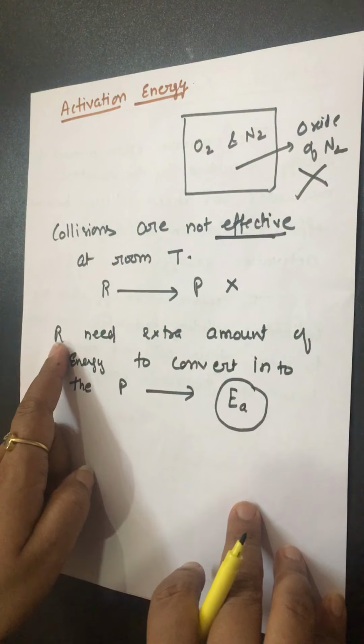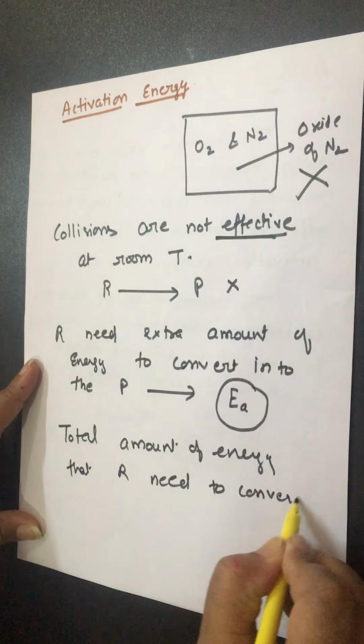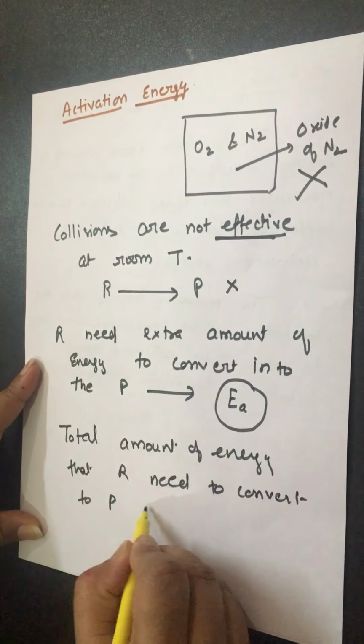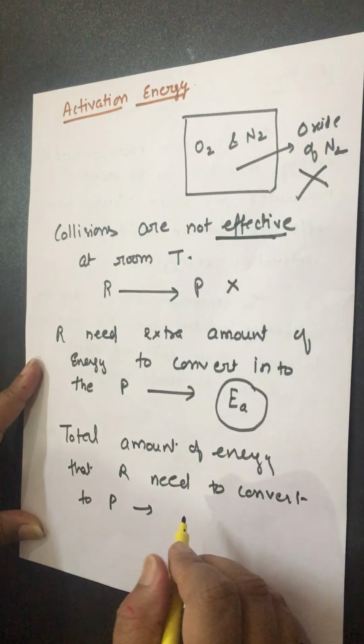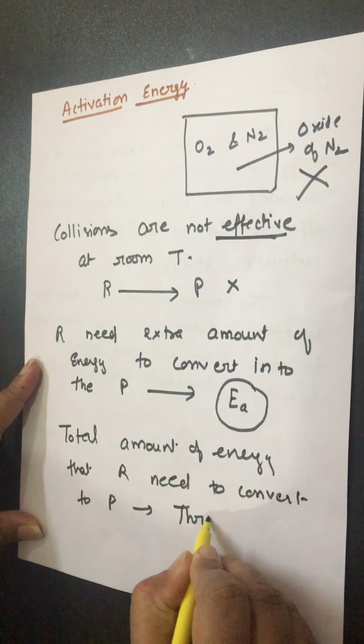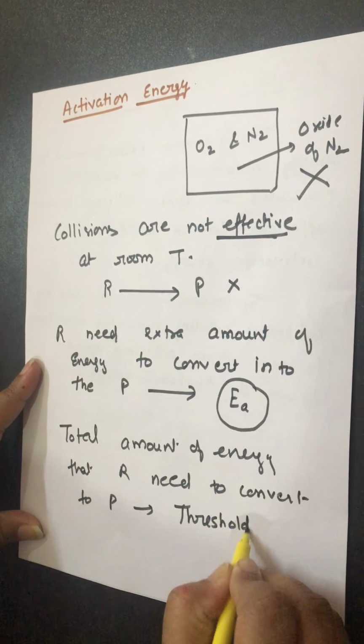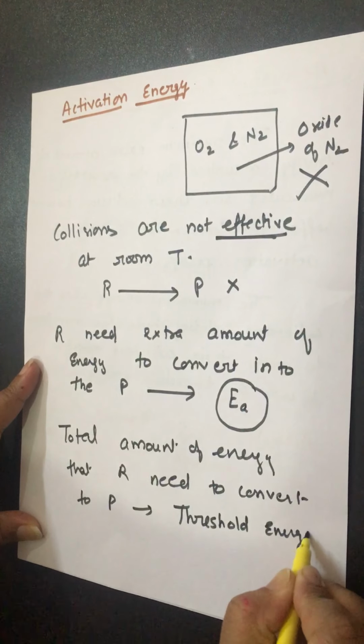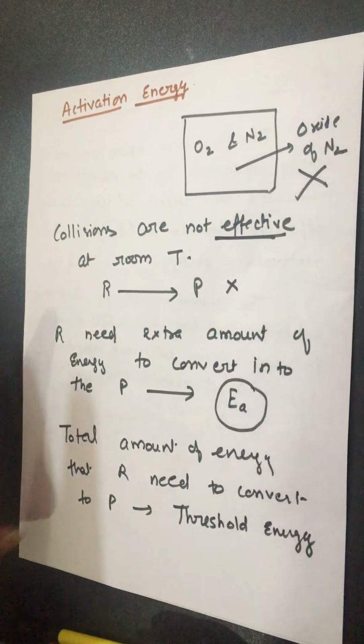And the total amount of energy that the reactant needs to convert to product is known as threshold energy, or you can say threshold enthalpy.